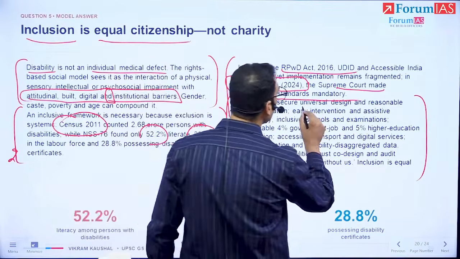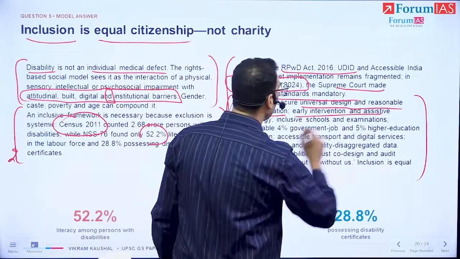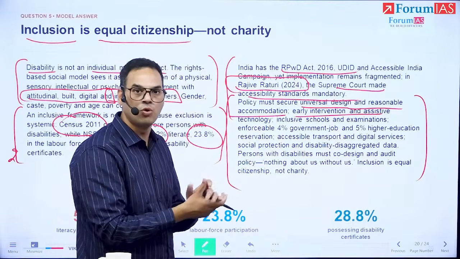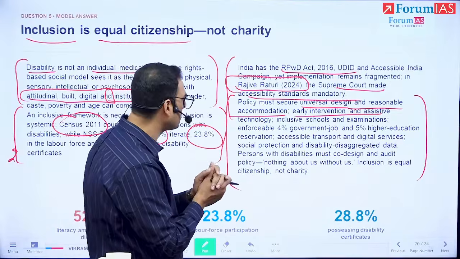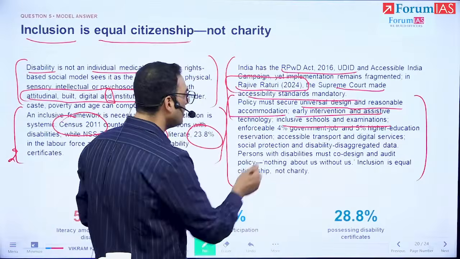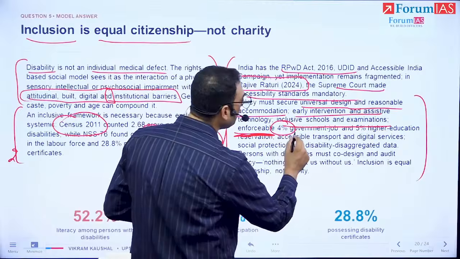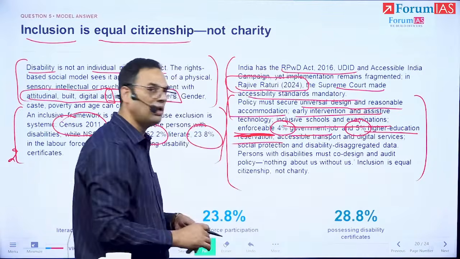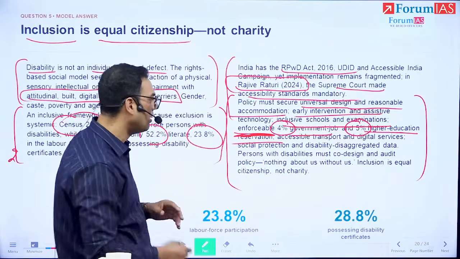So here we talk about universal design and reasonable accommodation, early intervention, like for children, right, that we do have, and you can mention programs that we already have with regards to that, among them the Samagra Shiksha Abhiyan. And then inclusive schools and examinations, enforceable, that is key to it, enforceable 4% government jobs and 5% higher education reservation, which the RPWD Act also talks about, but this has to be enforceable on the ground.